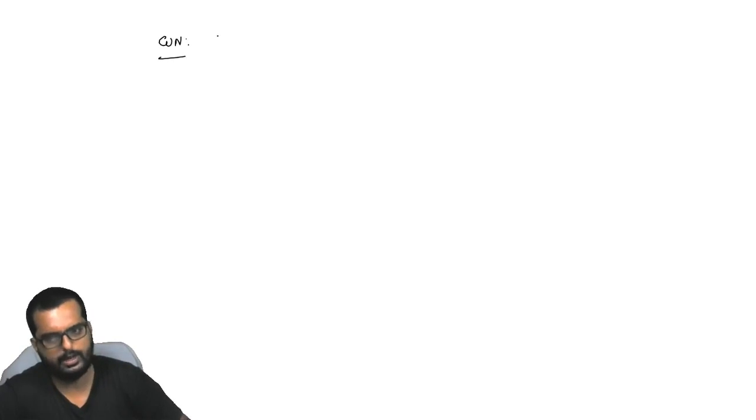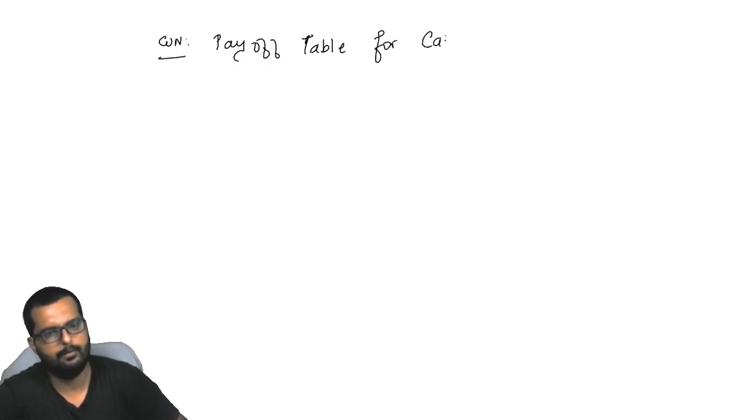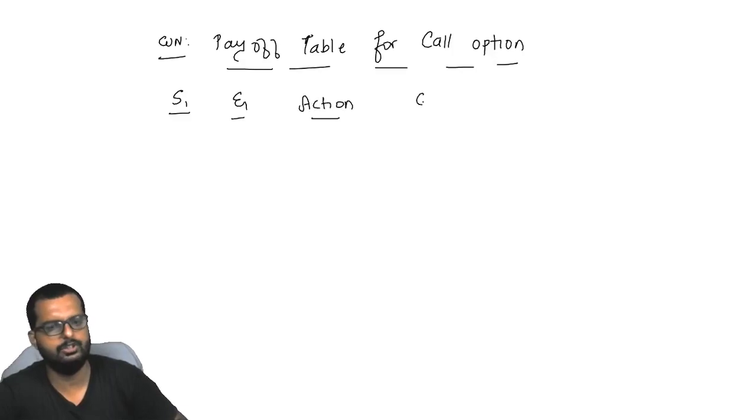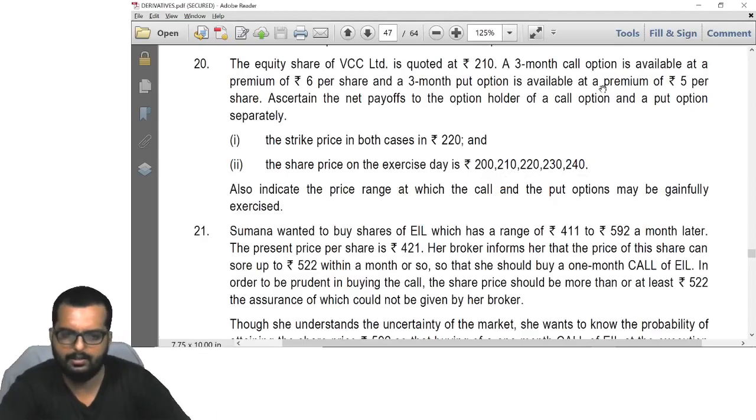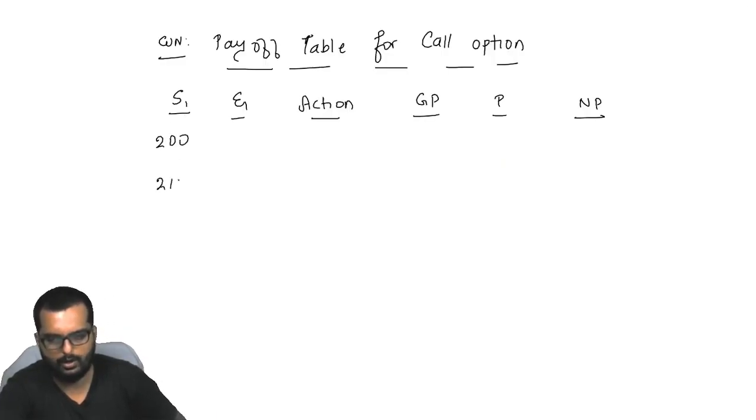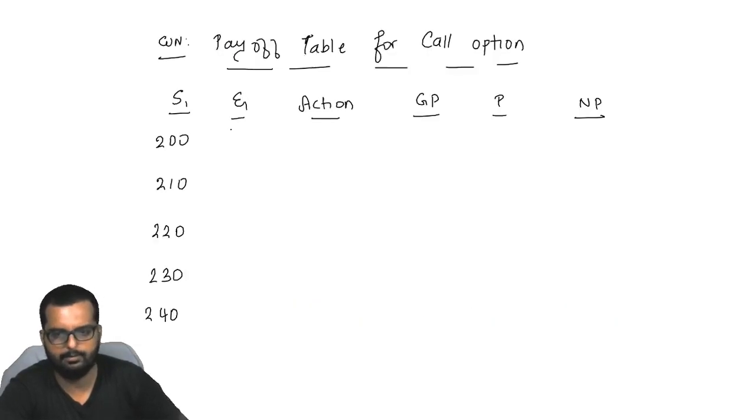So this is very simple, friends. I'll just give you the format. Next working note, you write down payoff table for call option. Okay, I'll give you the format, but you do it on your own. S1, E1, action, GP, premium, net profit. Now the spot price is told as 200, 210, then you have 220, then 230 and 240. The exercise price in all the cases is how much? It is 220. Right to buy at 220.